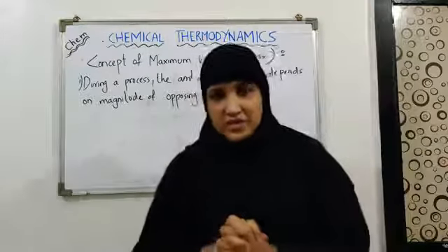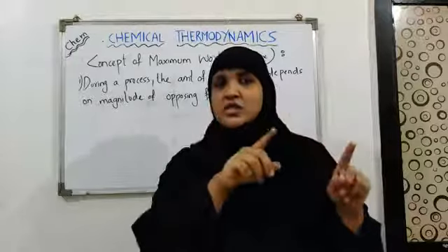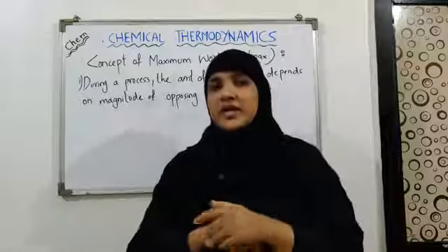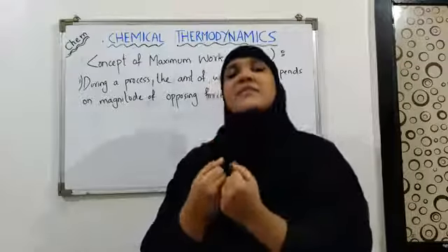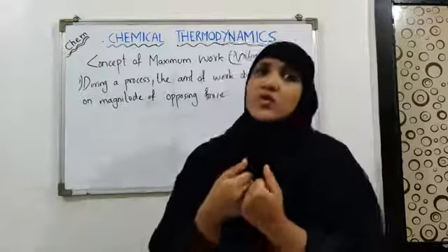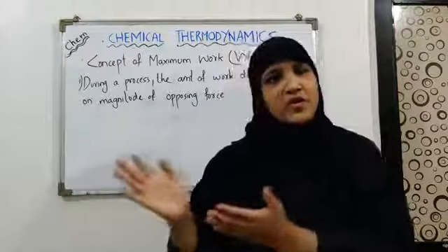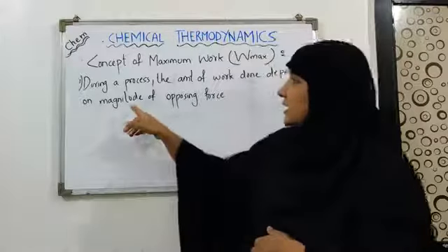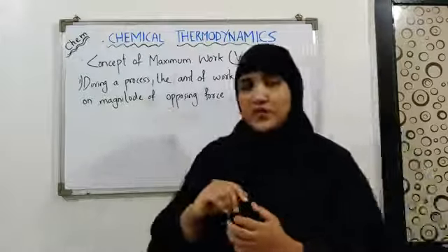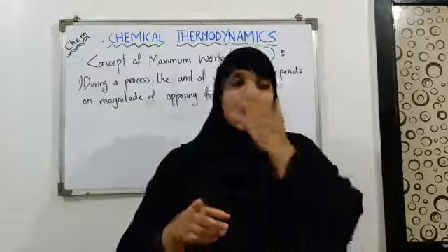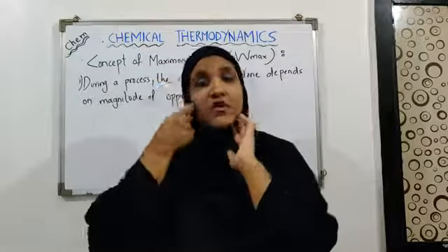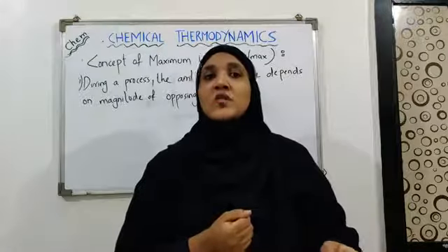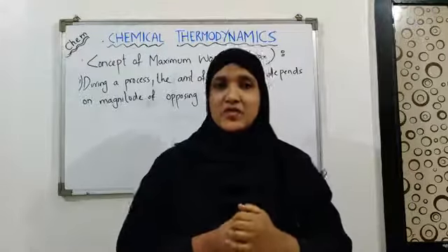of opposing force. We know that W equals to P delta V, or you can say W equals to F into D, that is force. If you increase the magnitude of force, you are going to get the greater value or product for the W. So I am saying here that if the magnitude of opposing force is maximum, you will get the maximum work from the system. Now what are the type of process where we can observe the maximum opposing force?